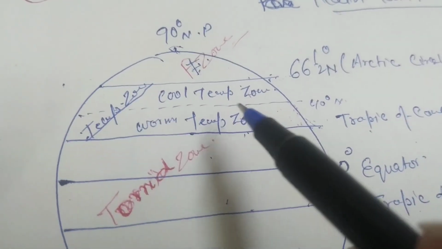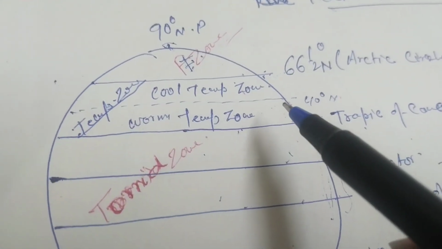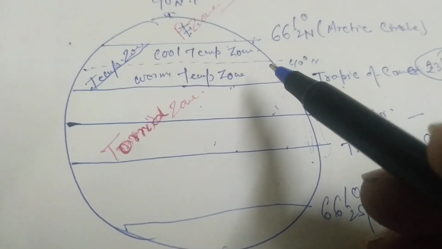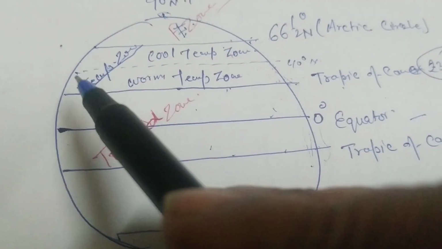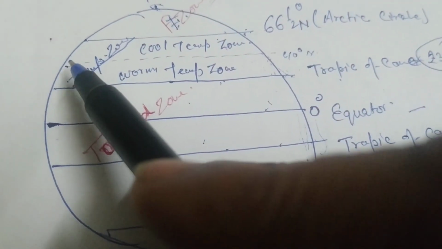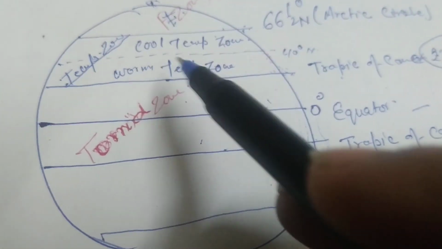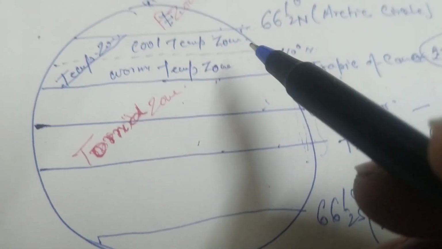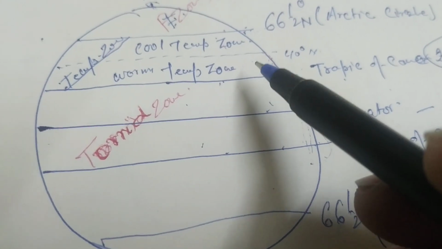Now, you have already read this diagram in class 6. But what is the difference between what you have read in class 6 and class 9? Number 1. First of all, you didn't read about the subtropical zone. What do you mean by subtropical zone?